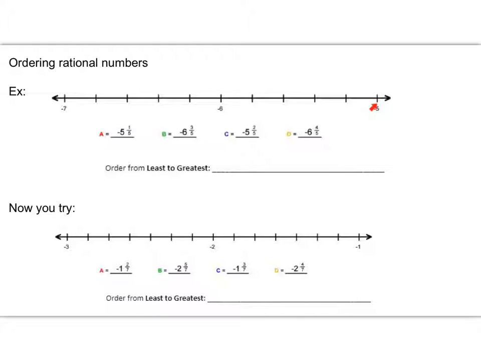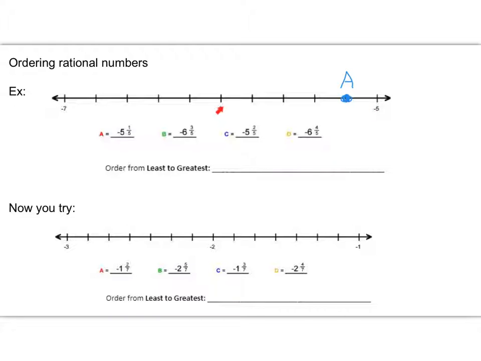So I'm headed at -5. Again, I'm going in the negative direction, so -5 and 1/5 is going to be right there. So let's plot that point and call it A. And then let's look at B. That's -6 and 3/5.